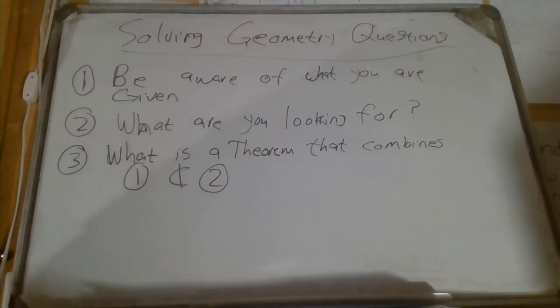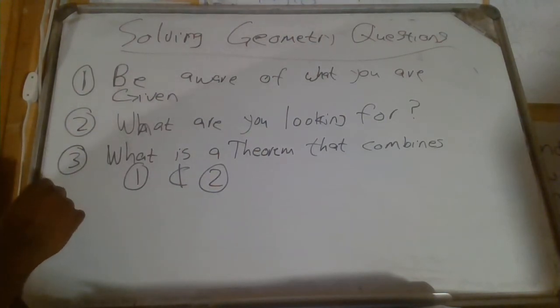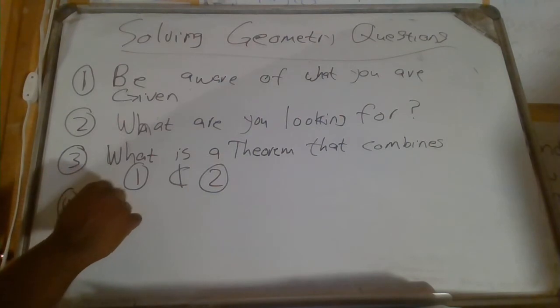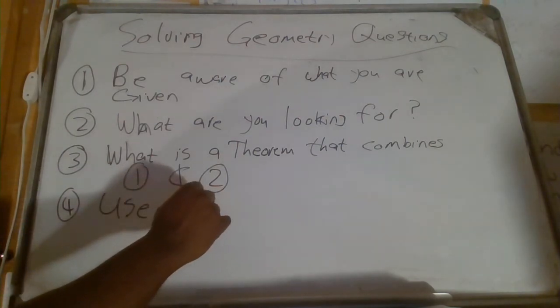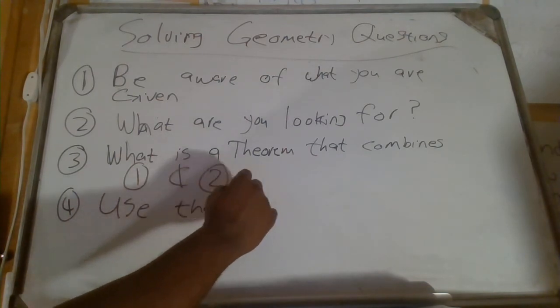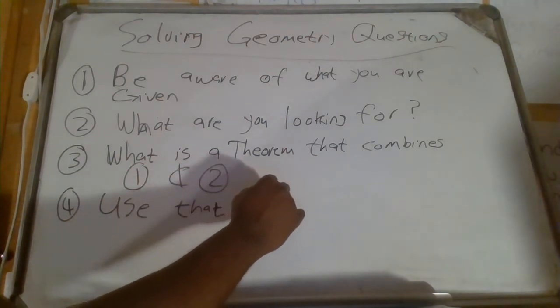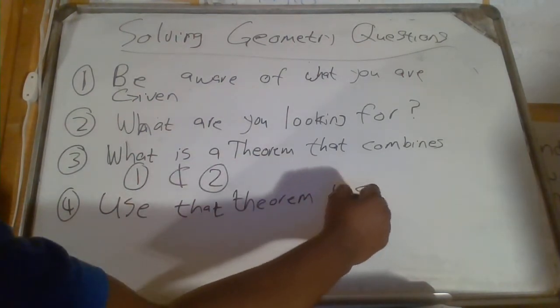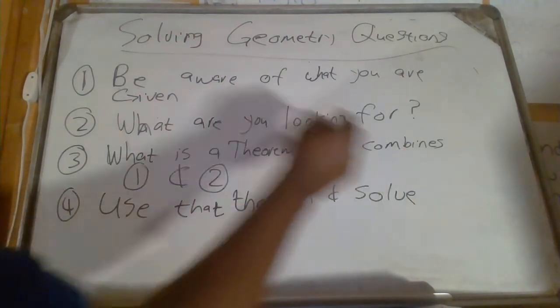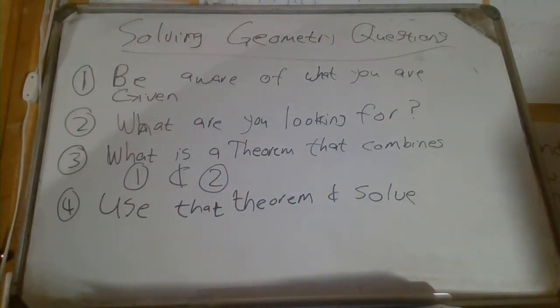And then when we have found the theorem, then number 4, use that theorem and solve. All right. So if you can, write these steps down, just like this.